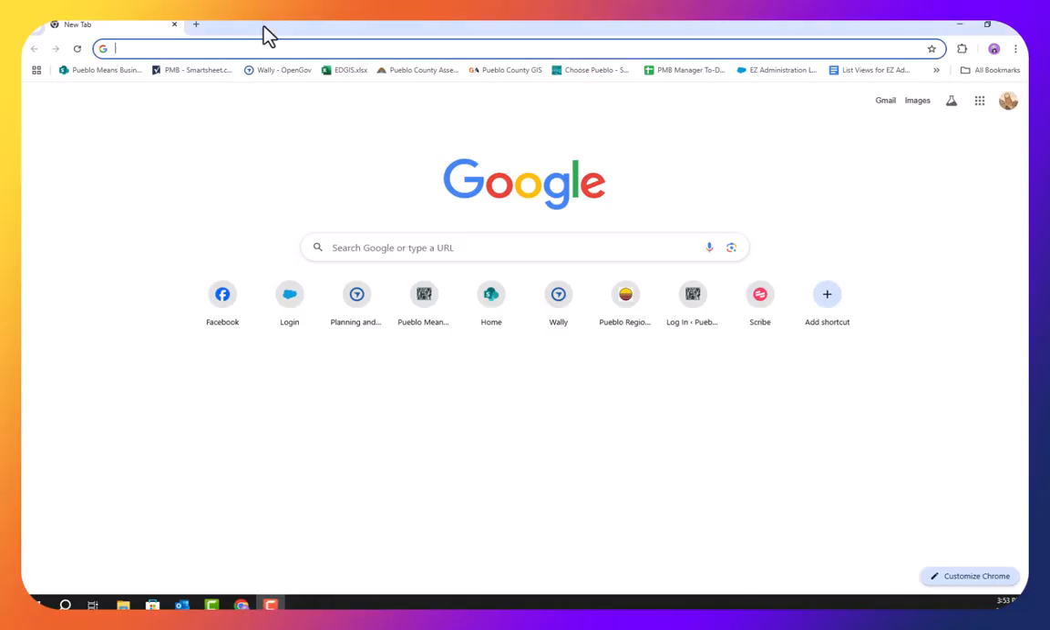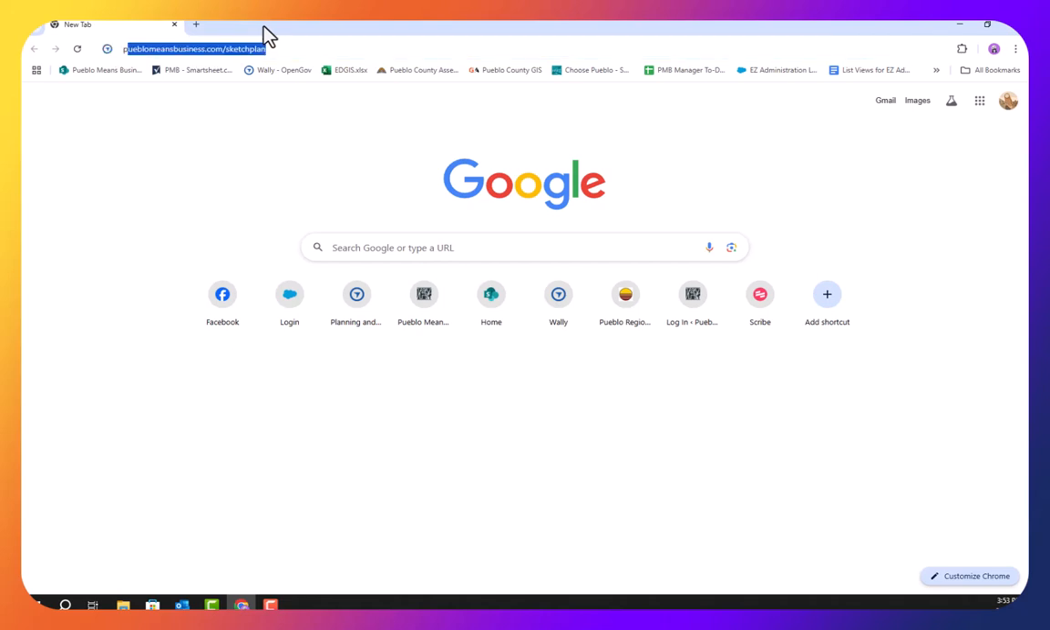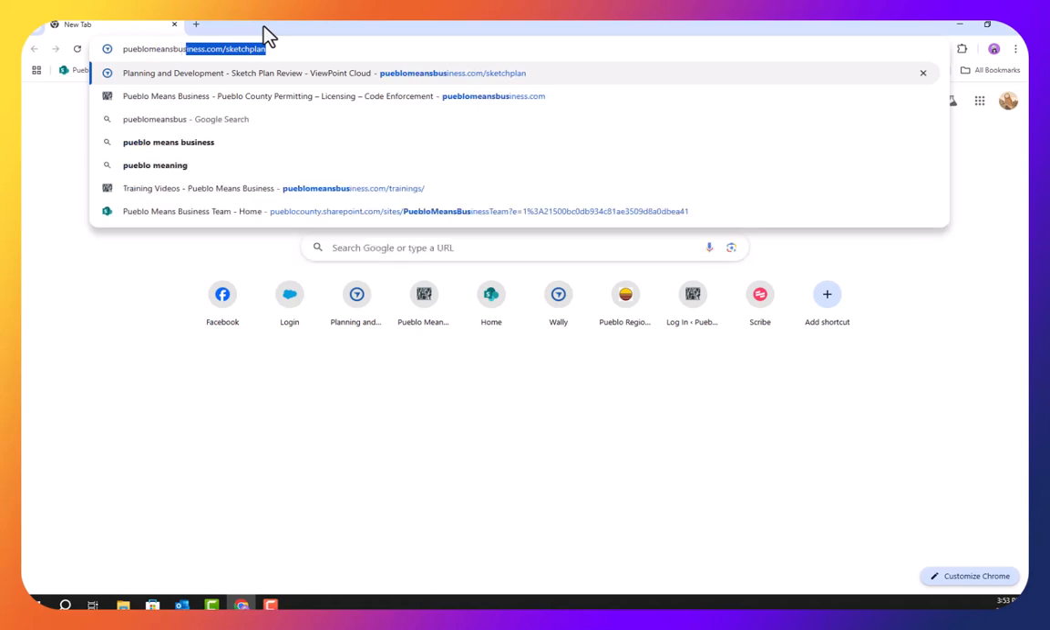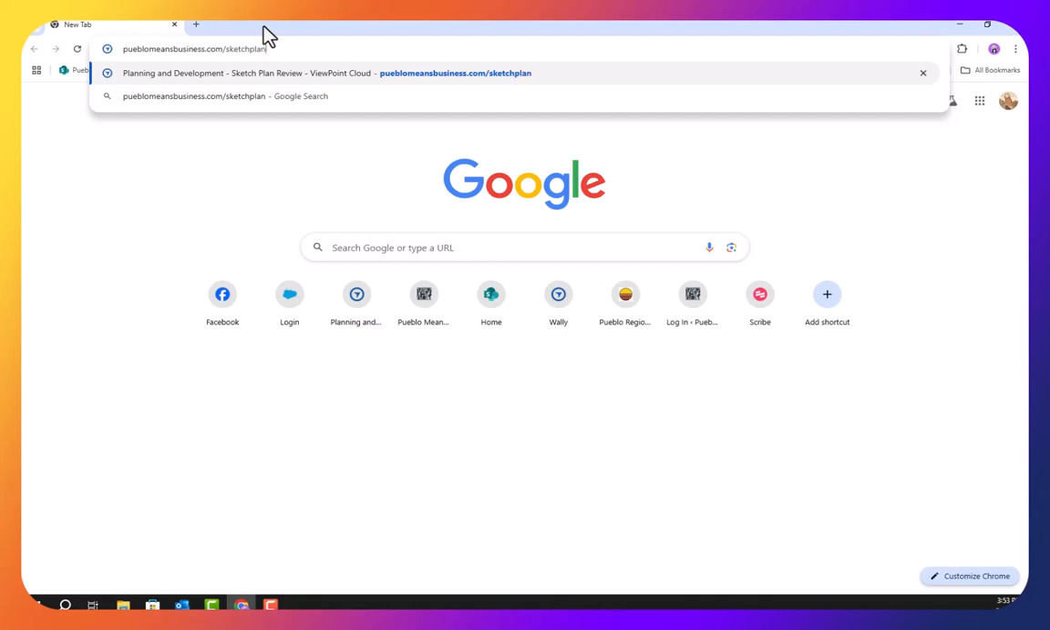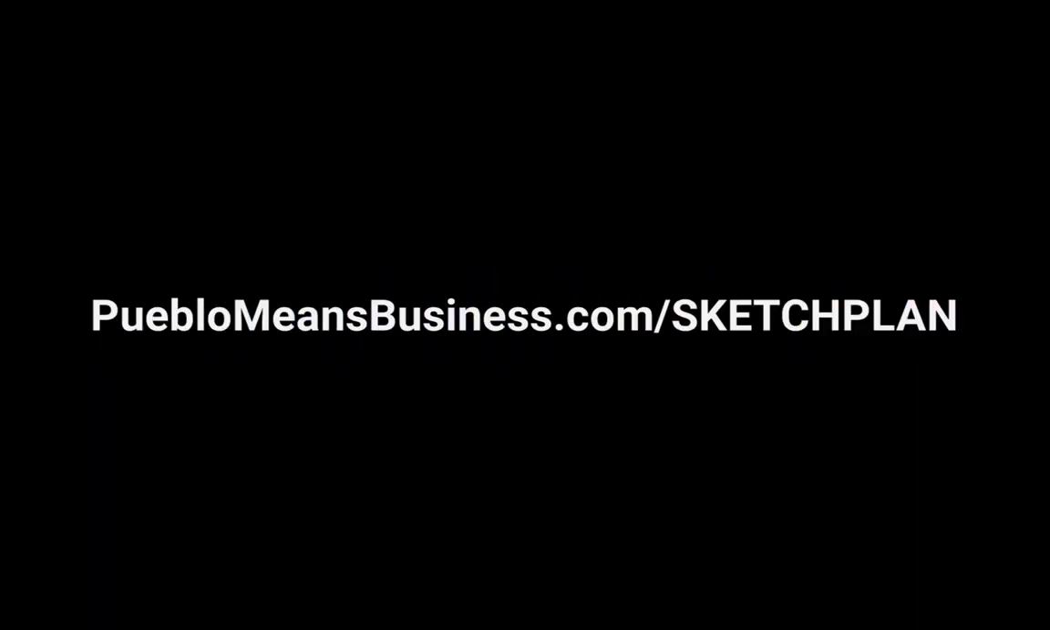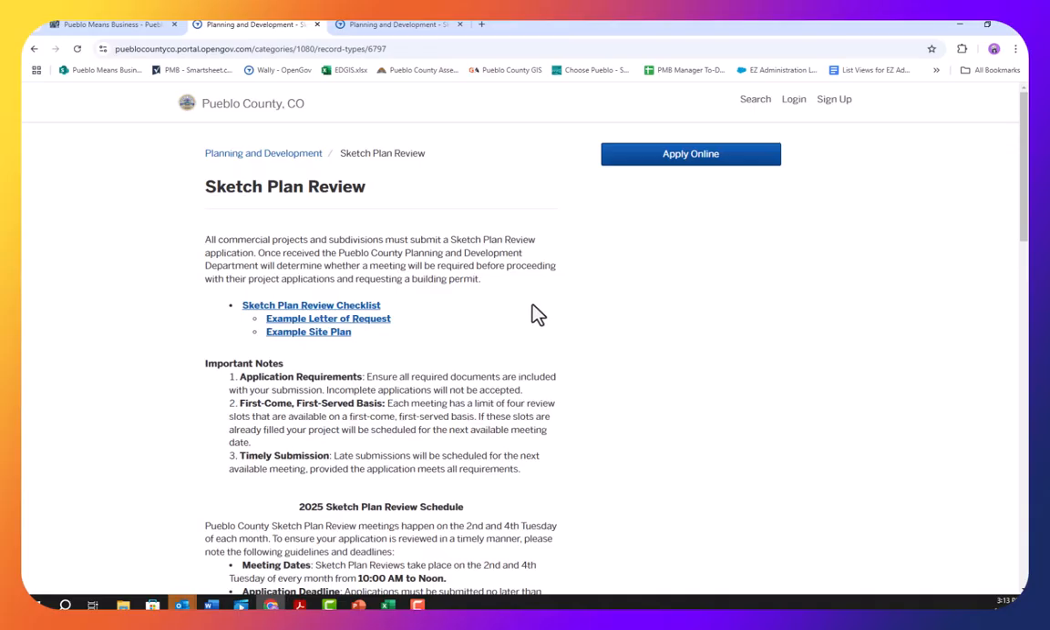So, to start your application, we'll open a web browser such as Google, and we will go to pueblomeansbusiness.com/sketchplan. Again, that's pueblomeansbusiness.com/sketchplan. So here in the application itself, you can find a sketch plan review checklist that also has an example letter of request and an example site plan. The letter of request and site plan are required for all sketch plan review applications.